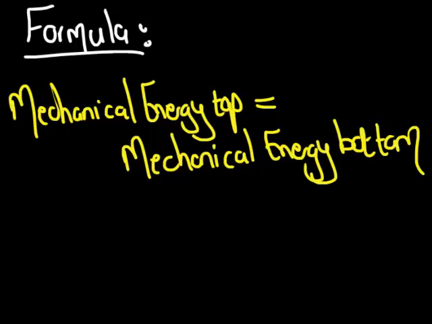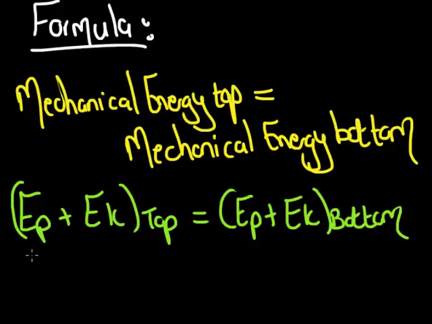Now, mechanical energy is equal to the potential energy plus the kinetic energy. When we refer to potential, we're talking about the gravitational potential energy. So therefore, my potential plus kinetic energy at the top is equal to the potential plus kinetic energy at the bottom.